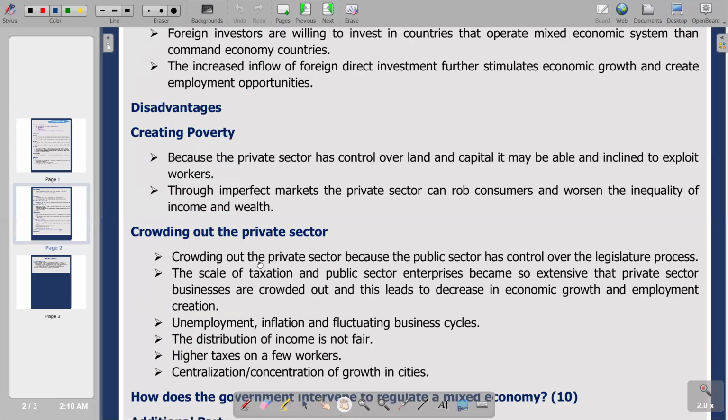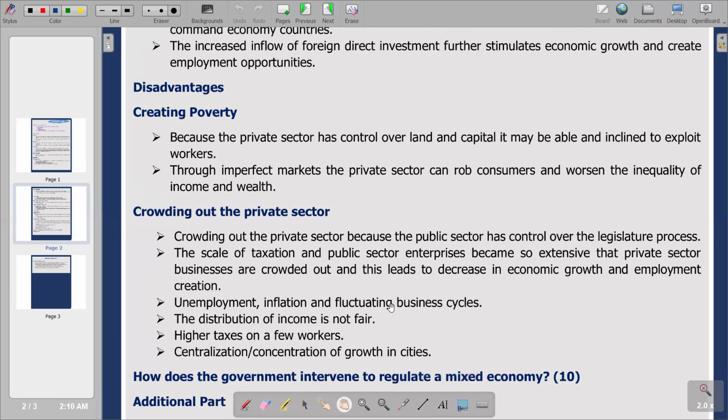Then we go to the next point: unemployment, inflation, and fluctuating business cycles. So this is also a result of crowding out the private sector. Then we also have the distribution of income that is not fair. Then we have higher taxes on a few workers. And lastly, we've got centralization or concentration of growth in a city. So those are some of the results that we have from crowding out the private sector, which is under disadvantages that we can deduce from the mixed economic system.